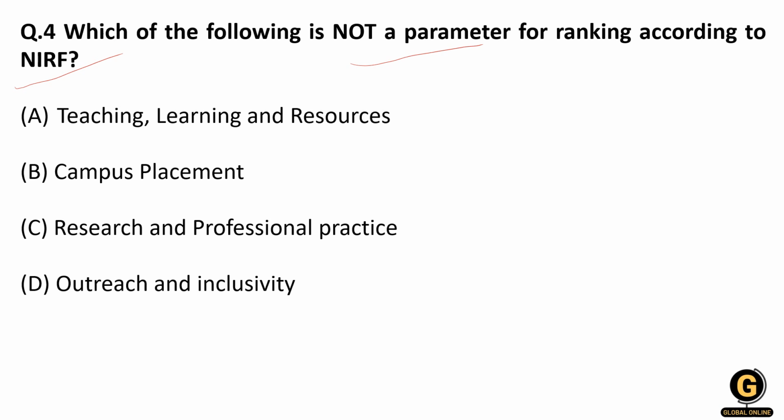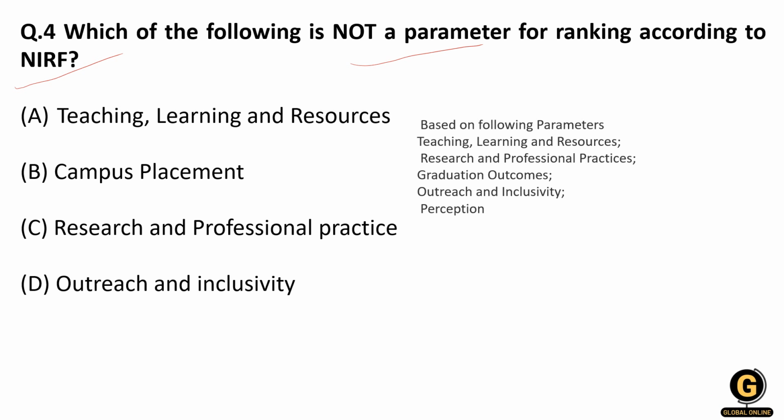It is the National Institutional Ranking Framework, and it ranks institutes and universities across India according to their performance in the parameters. So which are these parameters? Teaching and learning resources, research and professional practices, graduation outcome, outreach and inclusivity, and perception. So these are the 5 parameters, and campus placement is not one of them. So the correct answer is the parameter which is not there, campus placement.